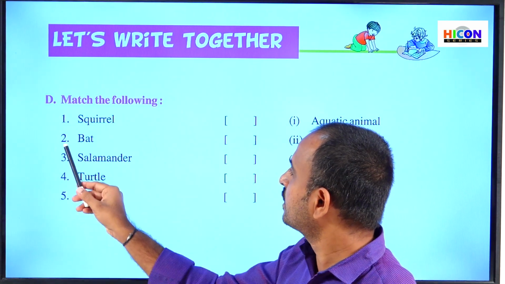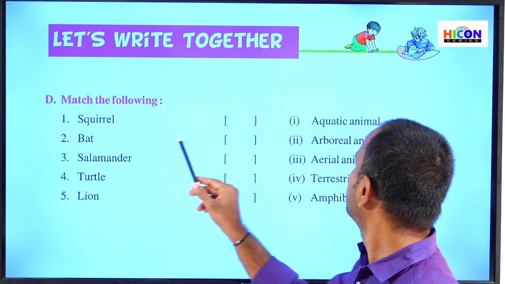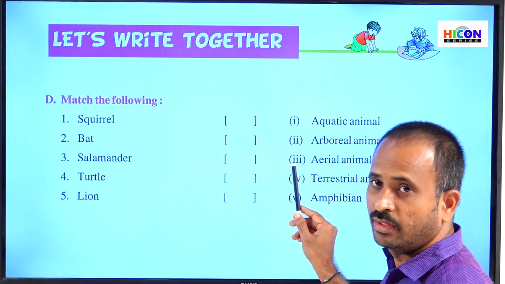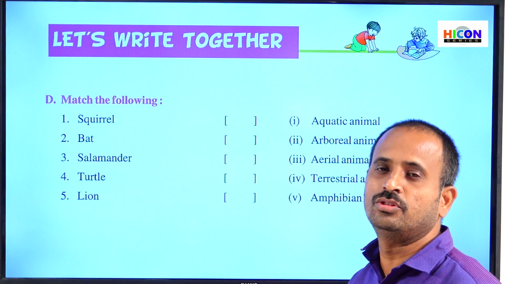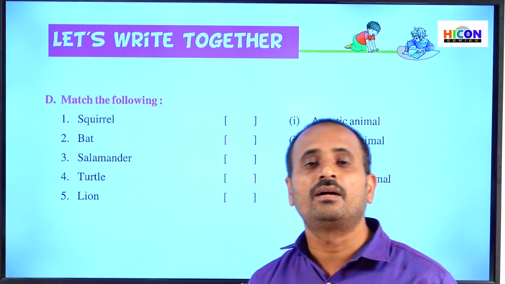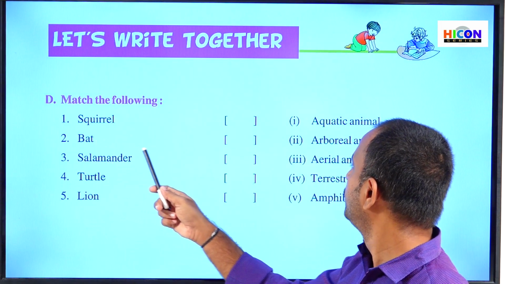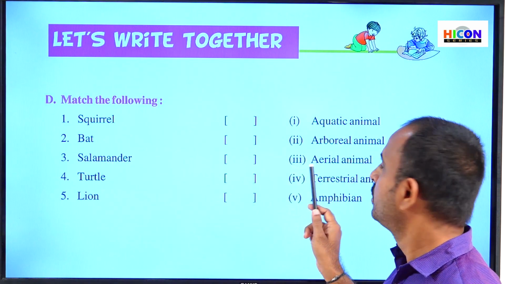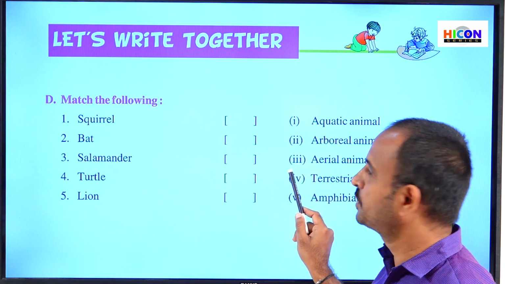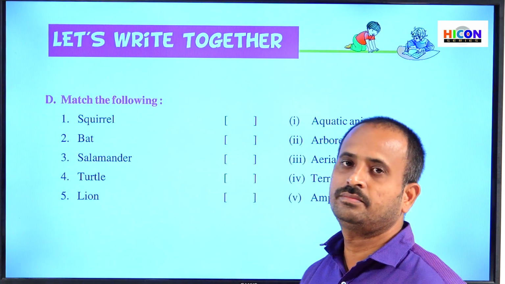Next, see the second one, bat. So what is a bat? Generally, a bat is a bird which flies in the sky. Those animals which spend most of their time in the sky are called aerial animals. That's why bat belongs to aerial animal. So aerial animal is the third option. Write 3 in the bracket against bat.